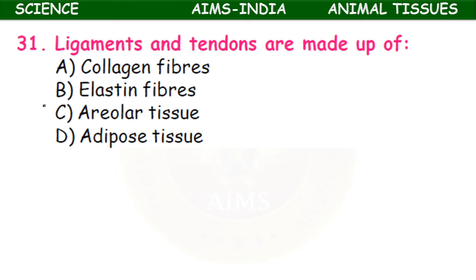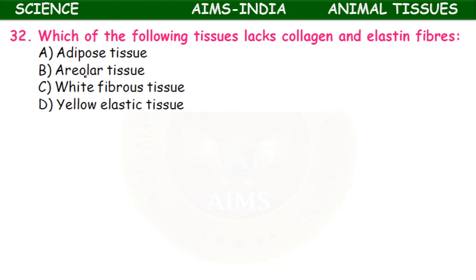Next, ligaments and tendons are made up of collagen fibers, elastin fibers, areolar tissue and adipose tissue. They are made up of collagen fibers. White and yellow type of collagen fibers are present in the ligaments and tendons. Okay, ligaments connect the bones with the bones, whereas tendons connect the bone to muscle, muscles to bone.